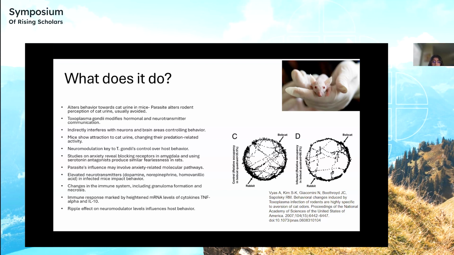Moreover, the alterations in neurotransmitter levels add another layer to this dynamic. T. gondii infected mice demonstrate elevated levels of substances like dopamine, norepinephrine, and homovanillic acid, which are molecules that are integral to mood regulation, memory, learning, and even cerebral blood flow. And thus, by manipulating these neurotransmitter levels, T. gondii could potentially impact the fundamental drivers of rodent behavior, which contributes to their altered stance towards cat urine.